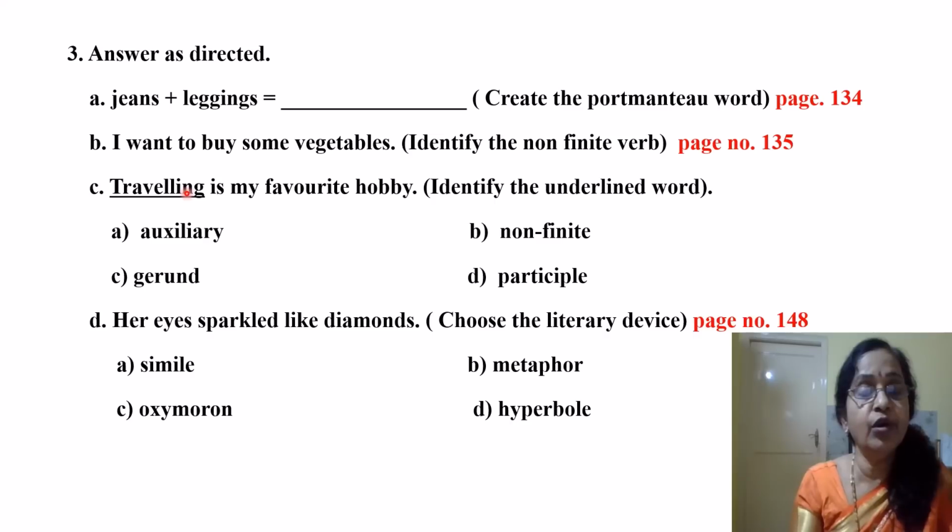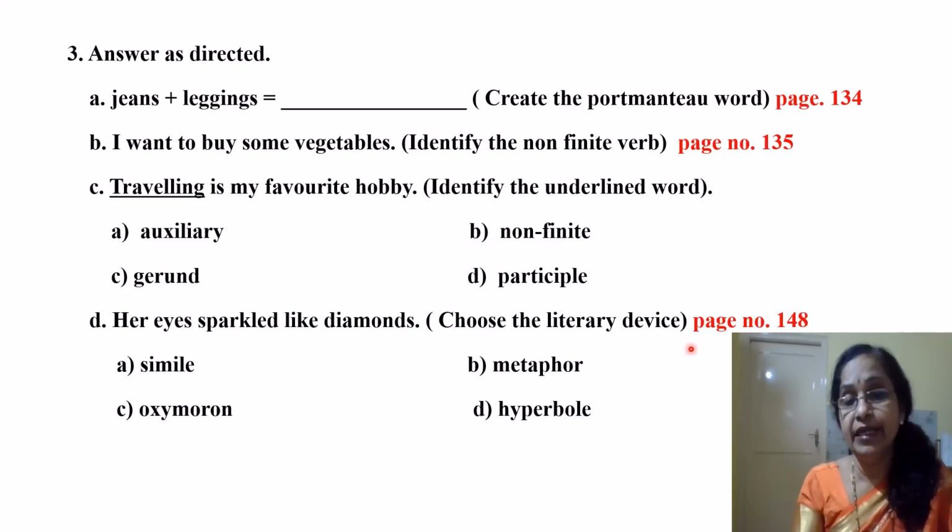Traveling is my favorite hobby. What is your favorite hobby? Traveling. When it is answering the question "what," it becomes a noun. So a verb acting like a noun is called a gerund. Like that, all the non-finite verbs are there. Just check it.